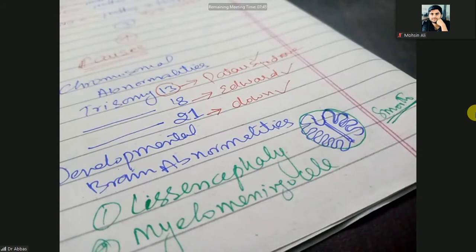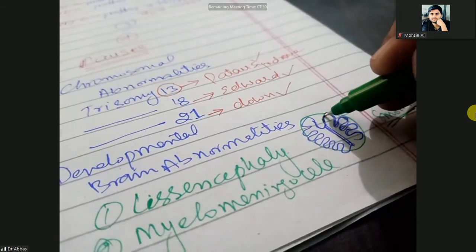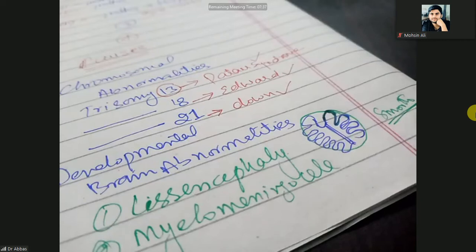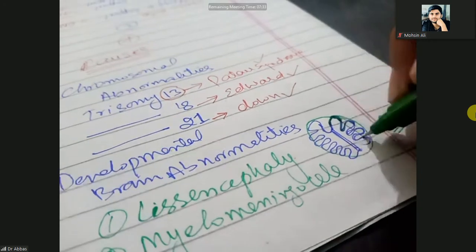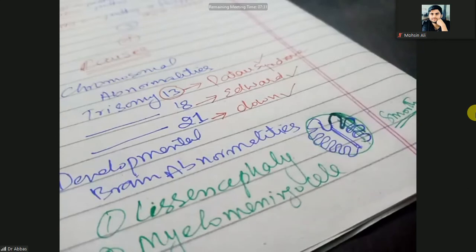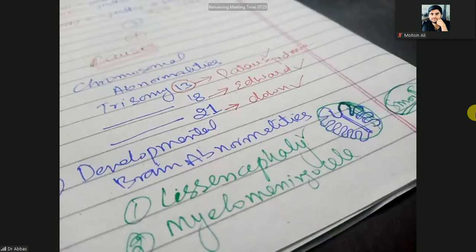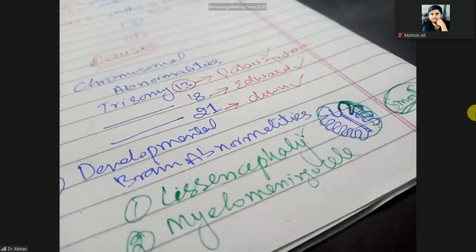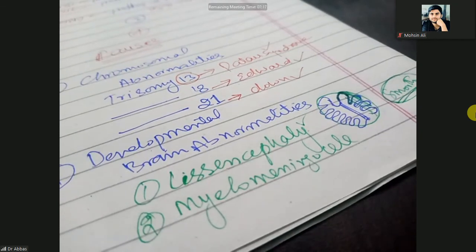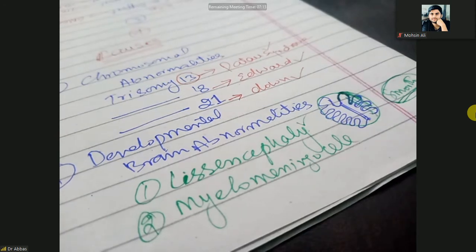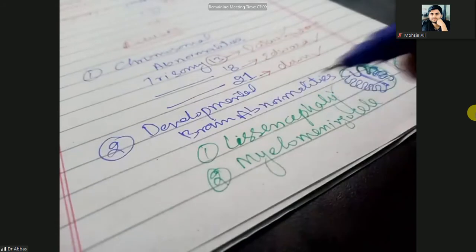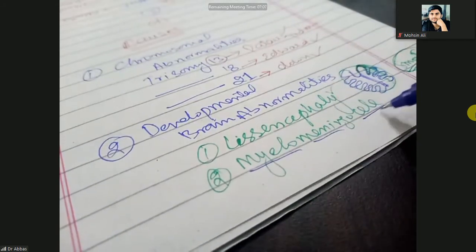The outer side of the brain is gray matter, inside is white matter, and there are protrusions and deeper areas, which are called sulci and gyri. When they are not present and the brain appears smooth, that is lissencephaly, a developmental brain abnormality. With no proper sulci and gyri, no proper part of the brain is functional, so there is no proper motor function.